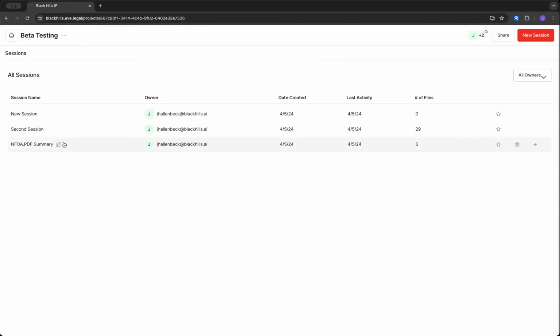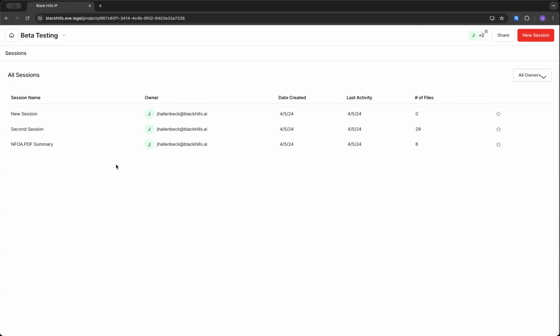Even though these are in a project, there's no cross-pollination of information between sessions other than the documents that you've uploaded. The only things that are shared between sessions of a project are the documents. But you specify which documents to be considered at any given time within a session, and that doesn't influence the other sessions.